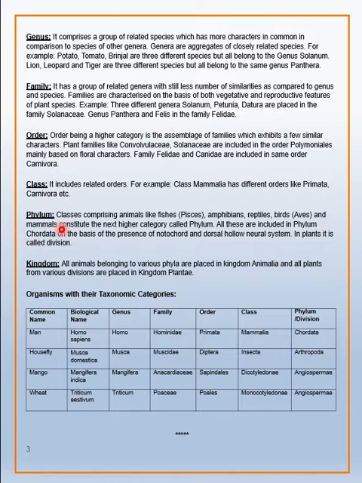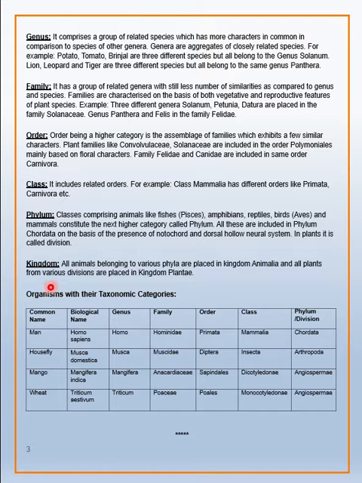Then phylum. Now phylum: classes comprising animals like fishes, which we say Pisces, then amphibians, reptiles, birds, and mammals constitute the next higher category called the phylum. All these are included in phylum Chordata on the basis of the presence of the notochord and the dorsal hollow nervous system. In plants, it is called the division. In animals, it is called the phylum, and in plants, it is called the division.